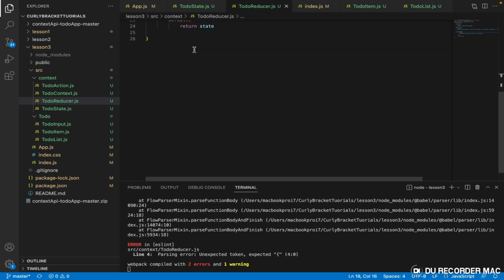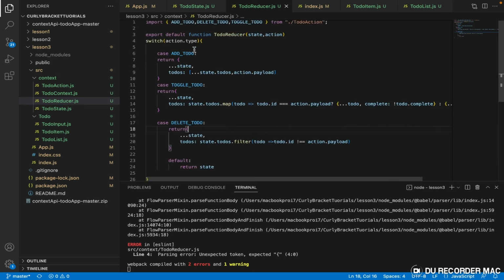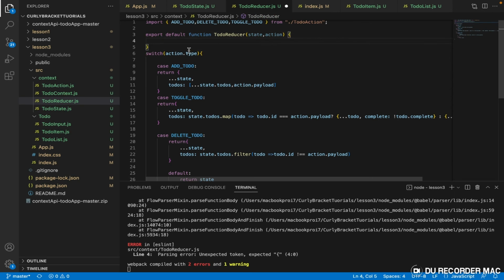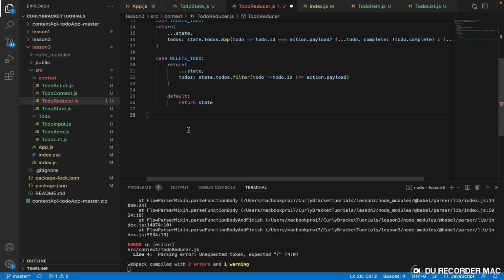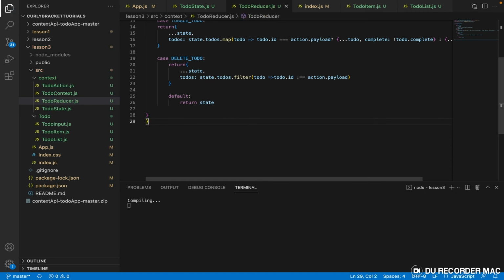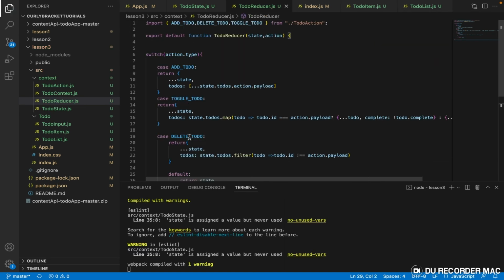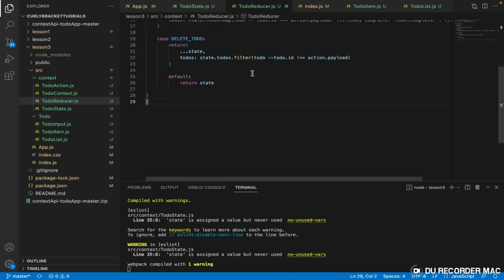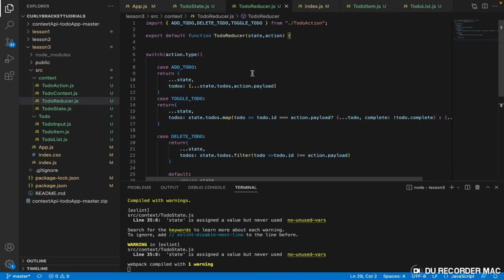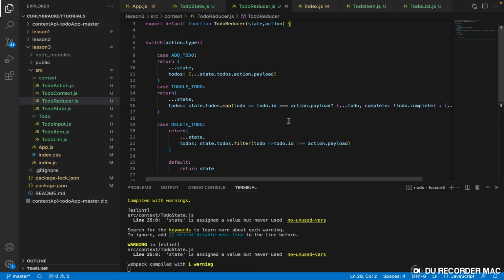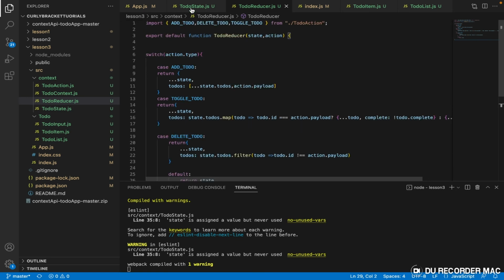Okay, there's an error somewhere. Okay, I didn't put this. Sorry. I think that solves it. Yes. All right. So that should be all for our reducer, and let us check to do state.